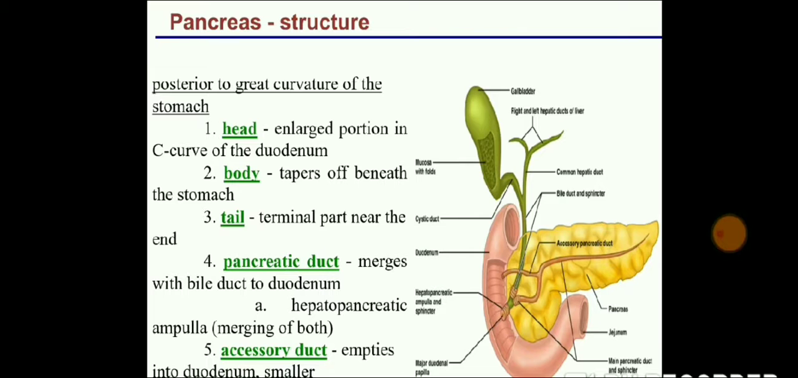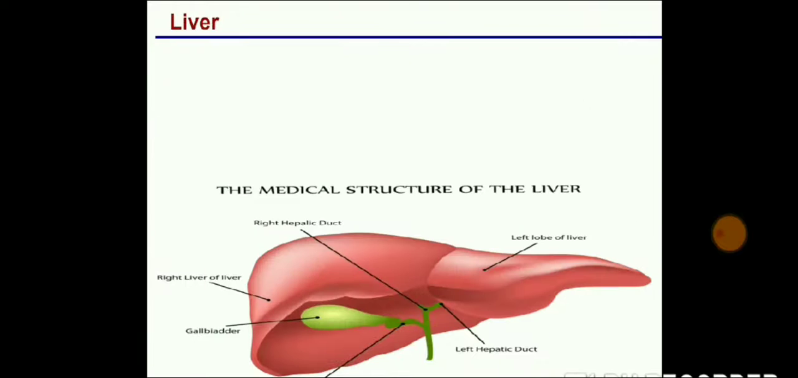Then the pancreatic duct and accessory organ like duodenum in smaller. The C-shaped structure, if you can see in the yellow color, that is the head of the pancreas, then the body and tail. The end part, that yellow colored end part, is the tail of the pancreas. Inside that, the pancreatic duct will be present and the accessory duct will be present, which empties into the duodenum.